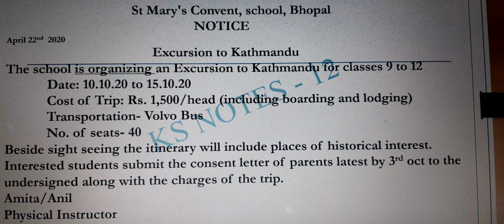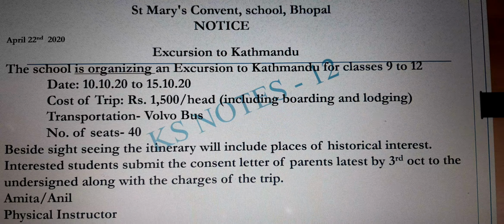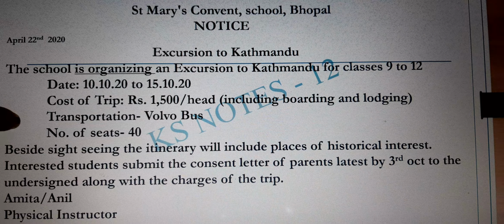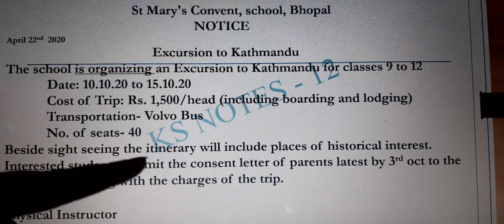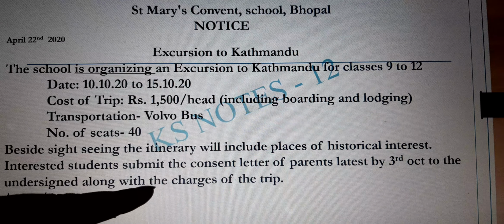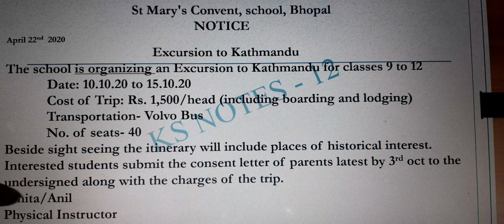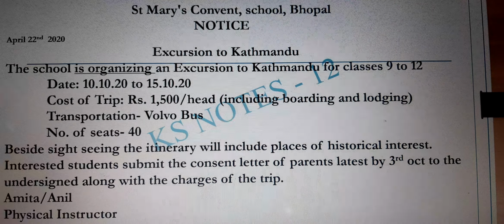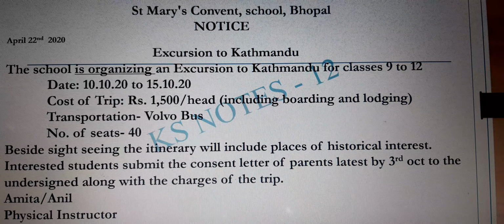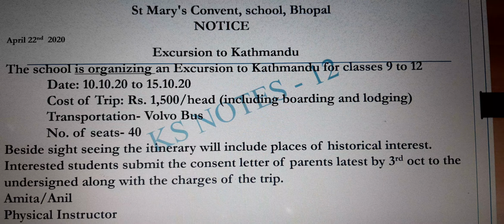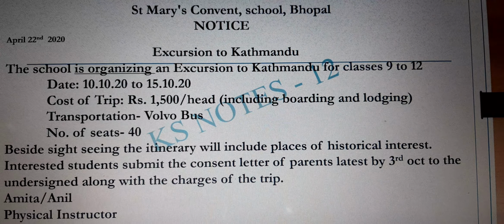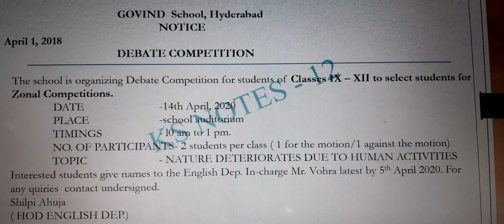Now, we do not write the time here that the students are supposed to come to the school at this and this time. No, because the trip has not been decided yet. It's going to be decided based on the number of students. Number of seats here, then there would be an itinerary that will be included. Parents can give a NOC or the consent letter to the undersigned along with the charges. So can you see the same value points? What is important, again I'm stressing, is the value points, and the tense is 'is organizing'.